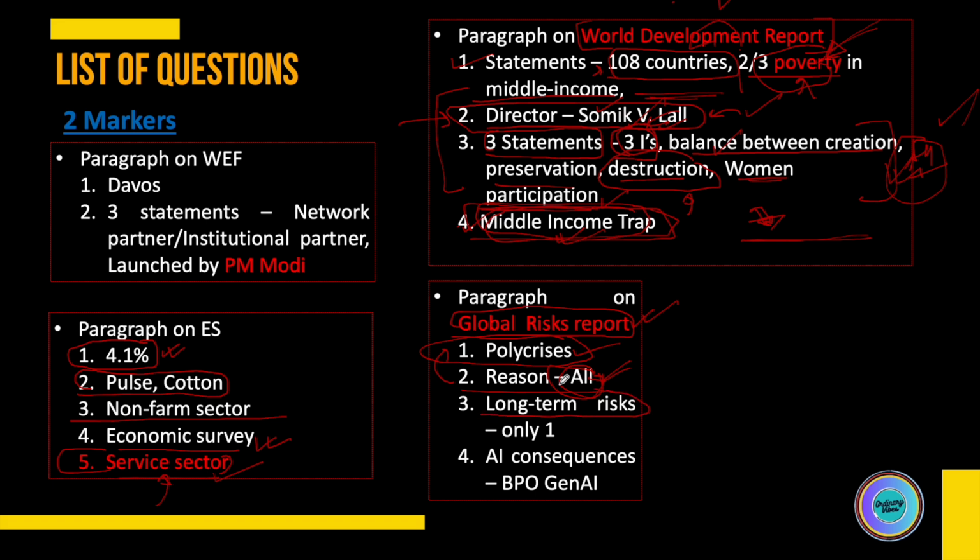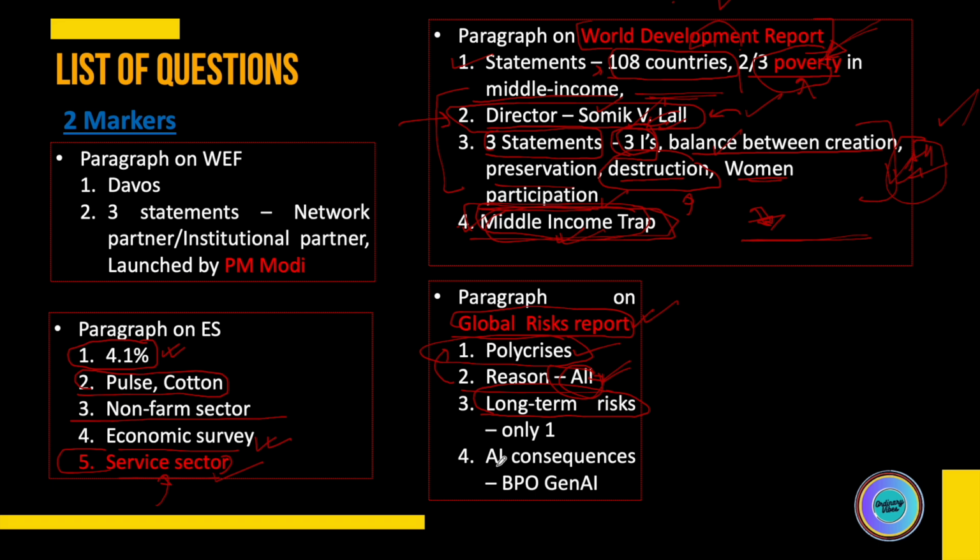The third question again asked which of the following are long-term risks, or which of the following are not long-term risks. Either of those two was the question. Five options were there, and all was one of the options. Although I marked all, all is not the answer for this question, because I cross-checked and could clearly remember at least two of the options were part of short-term or medium-term risk and not long-term risk. So only one suitable option will be the answer, and all will not be the answer.